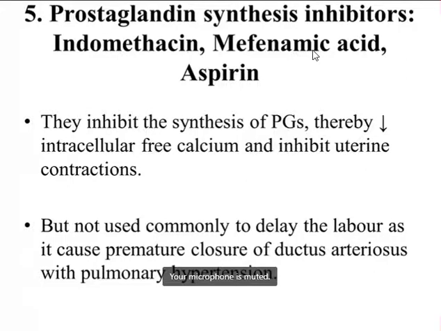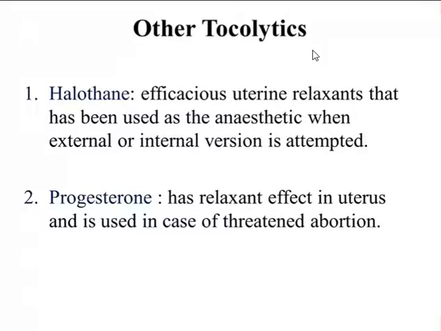Now coming to other tocolytics like halothane and progesterone. So halothane is an efficacious uterine relaxant that has been used as an anesthetic when external or internal version is attempted. So what do you mean by external version and internal version?